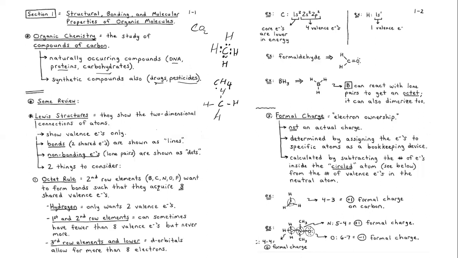Like I said, these 2 representations of this organic compound are the same, but here we see the bond lines. This one bond line represents two shared electrons. And the non-bonding electrons, we call them lone pairs, are shown as dots.